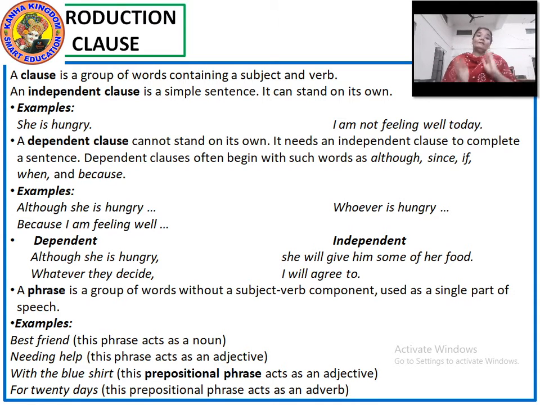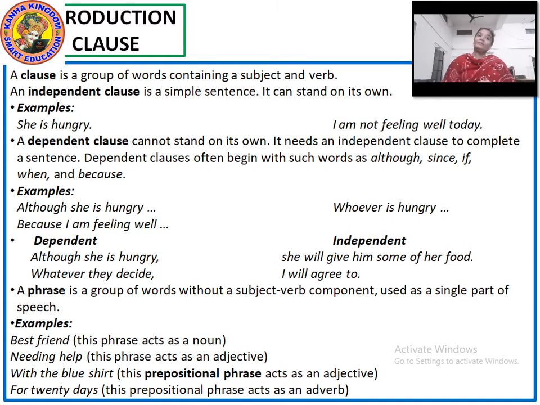Now, talking about the dependent clause. A dependent clause cannot stand on its own. It needs an independent clause to complete a sentence. If a dependent clause wants to complete itself into a meaningful sentence, it has to depend on an independent clause.